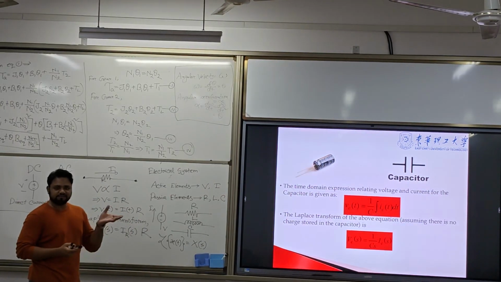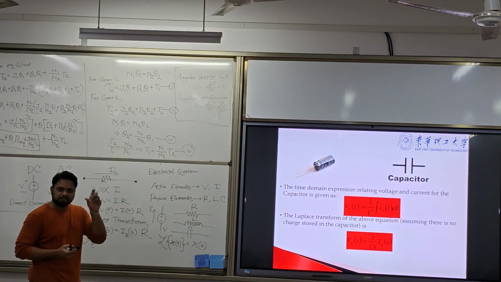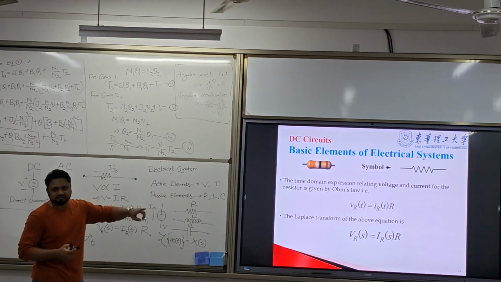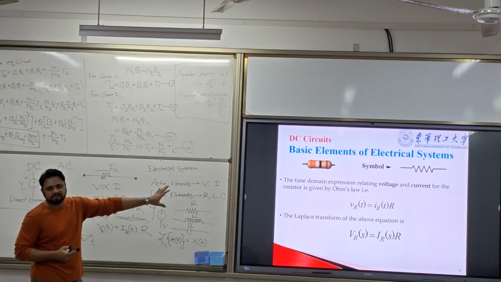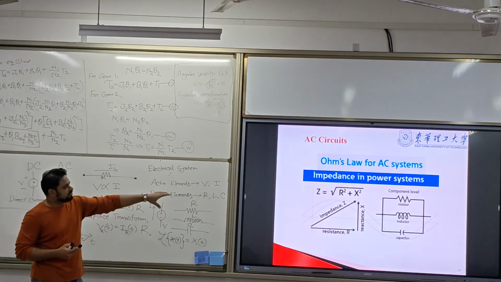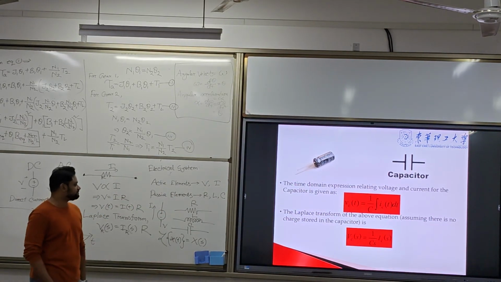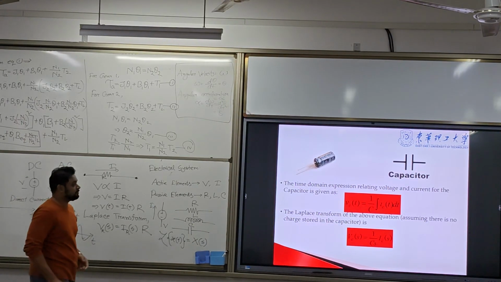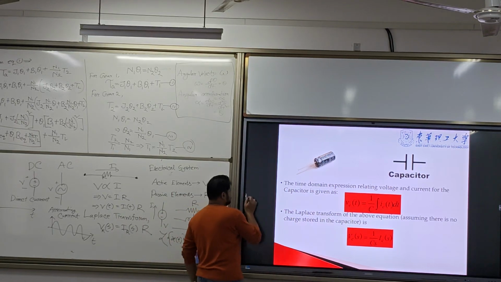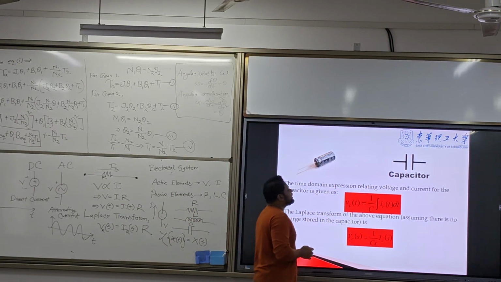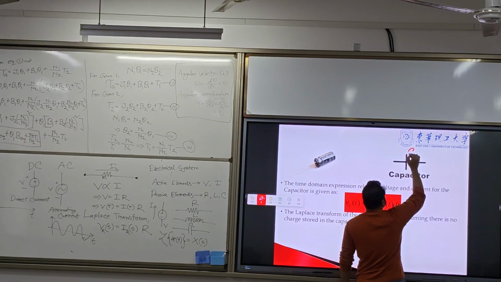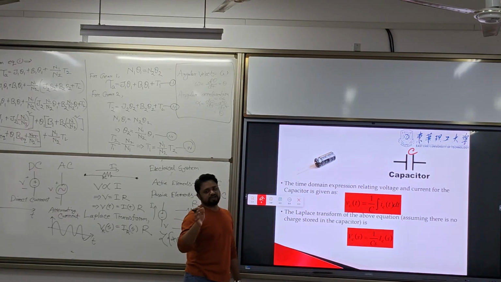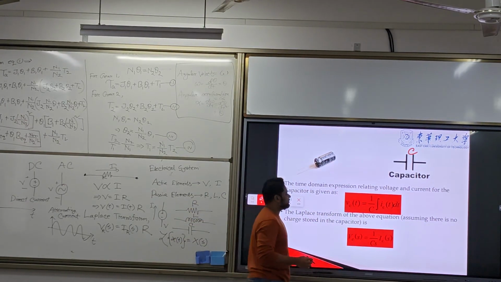Now we will talk about the mathematical modeling for capacitor and inductor, because we already have seen the modeling for the resistor. This is the modeling equation for the resistor. So what about the capacitor? So if this is the C, here is the relation of the voltage and current.